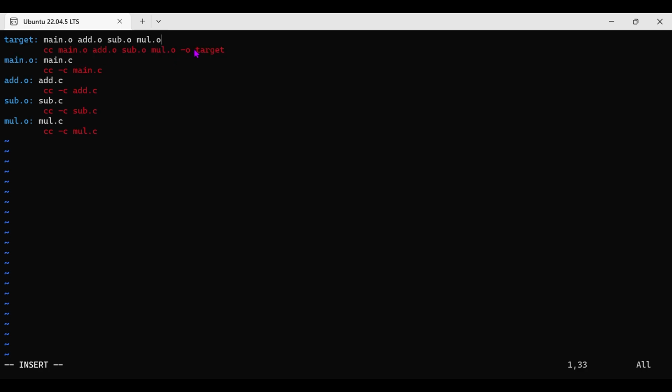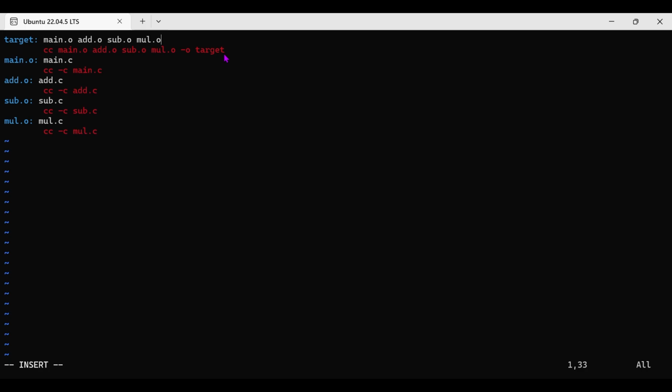After this, I want to generate which file? Target only. That's why I'm giving the target name here: -o target. Output file name as target. It will generate the executable file, with the name target. Nandan, is it clear? Yeah.